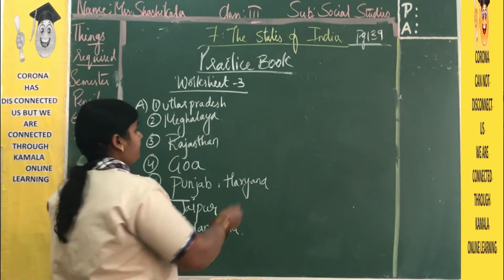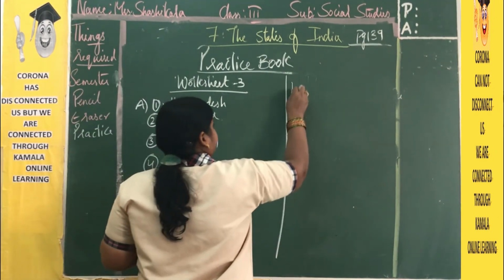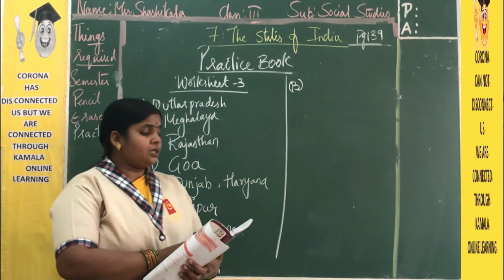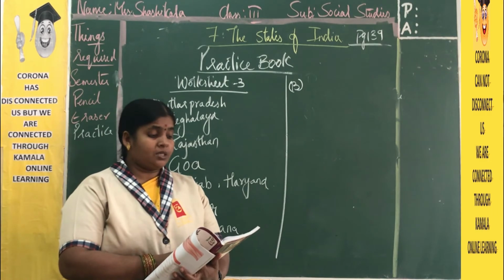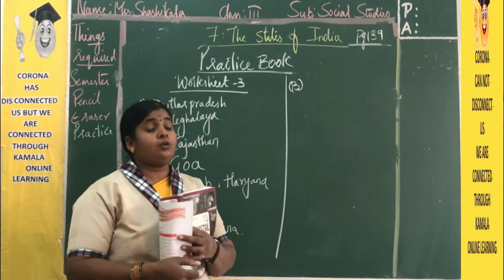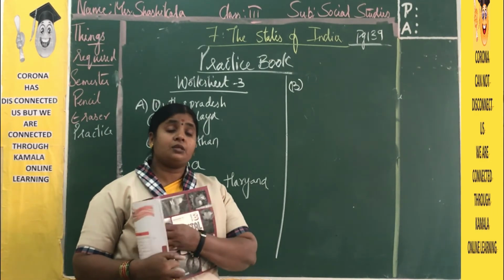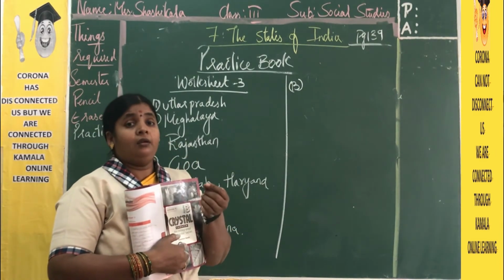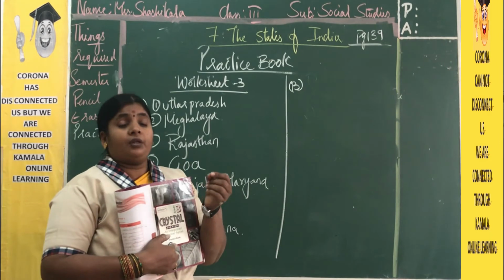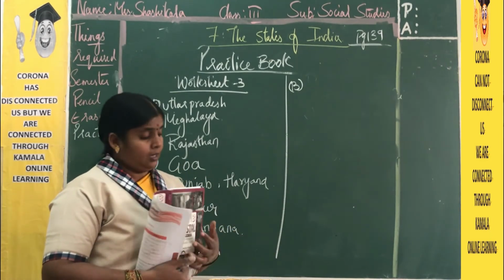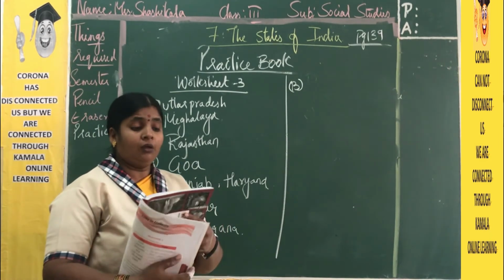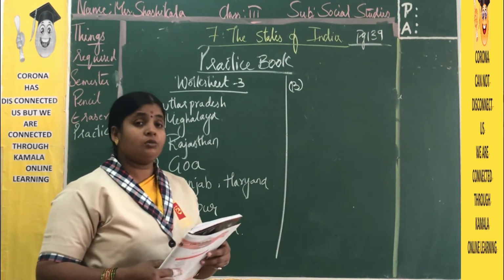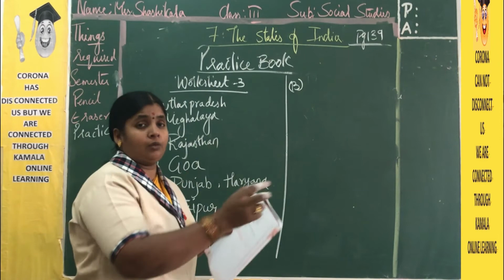Now next, B bit. Name the states in India which are famous for these things. Every state, as we discussed at the start of the lesson, is prominent for one thing or another. In the same way, here we have four famous things, each found in one particular state.